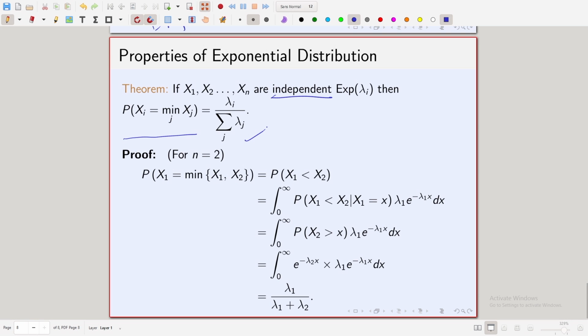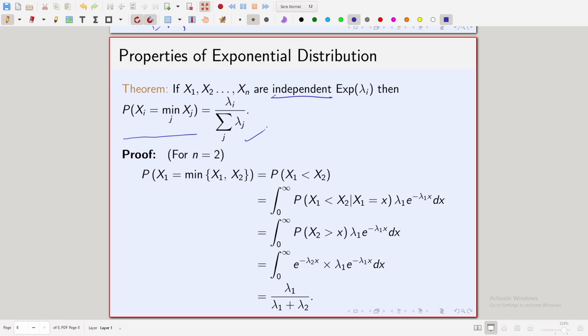That means, the previous theorem was about the distribution of the minimum if the xi's are independent exponentials. Now, this property says what the probability is. So, suppose you are given n independent exponential random variables, what is the probability that, say, x1 will be the minimum of x1, x2, up to xn? What is that probability? Or what is the probability that the ith random variable will be the minimum among these n random variables?